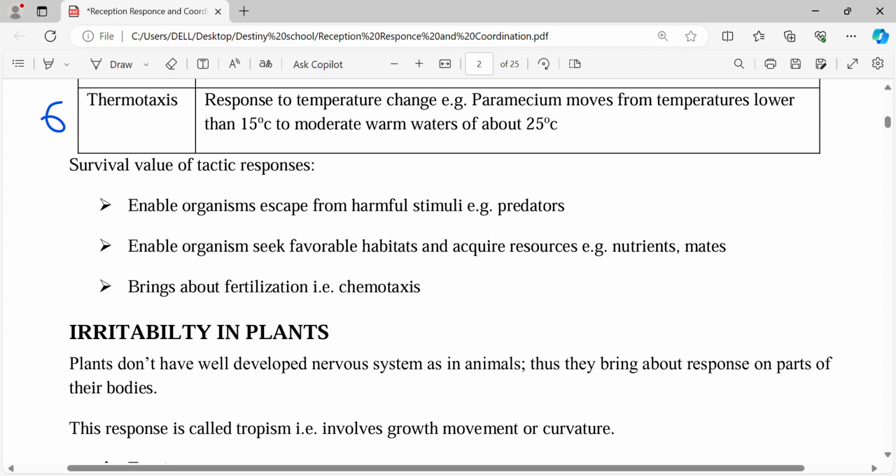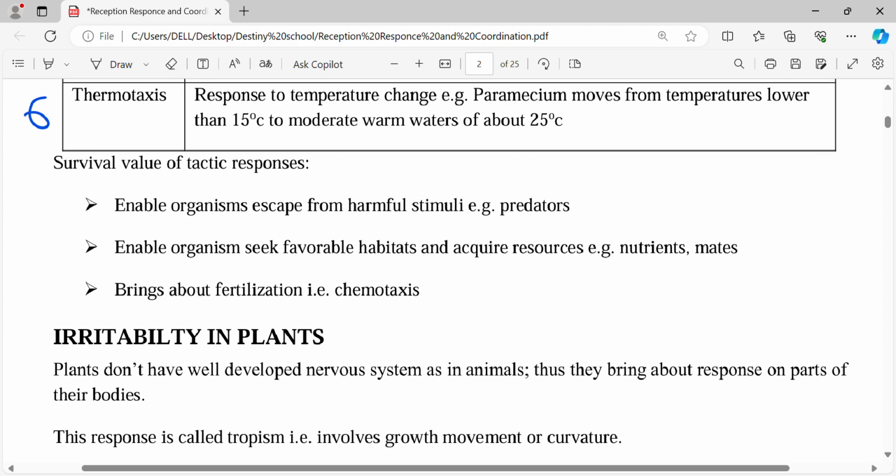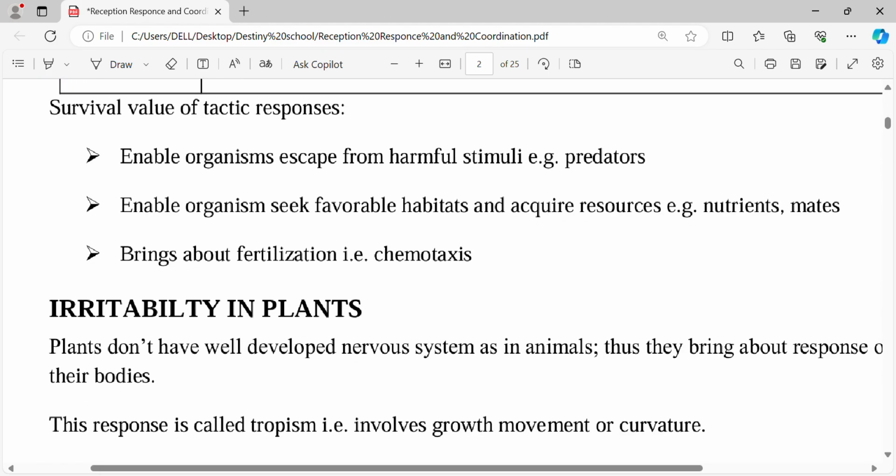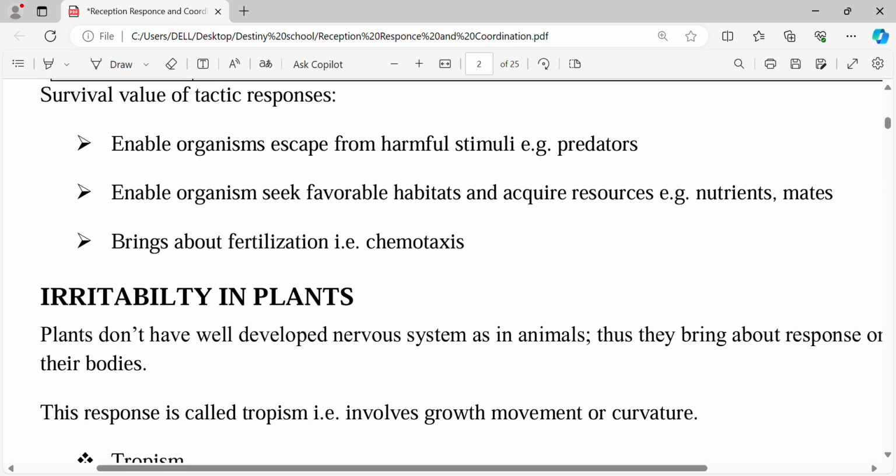Now, the survival value of tactic responses. This is also a very common thing that they ask a lot. The survival value is like the importance of tactic responses. So what is the importance behind these tactic responses? What is the survival value? Why do we need taxis? Why do we need these taxes in living organisms? These are the benefits that accrue as a result of having tactic responses.